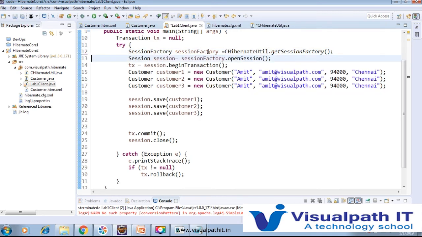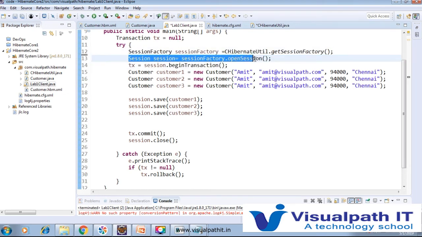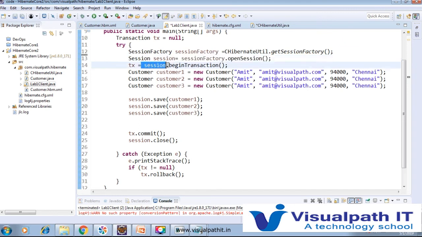So SessionFactory equal to CHibernateUtil.getSessionFactory, and after that sessionFactory.openSession and session.beginTransaction. After that the same thing. So I just want to change this value and we'll check whether that value is changing or not.